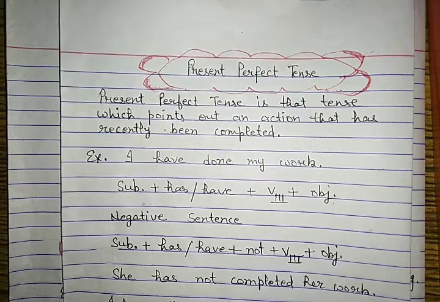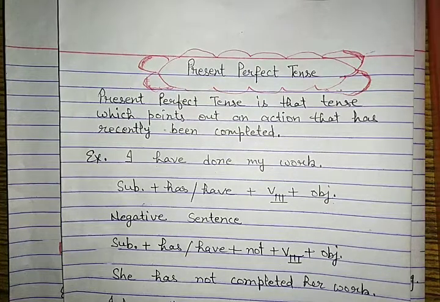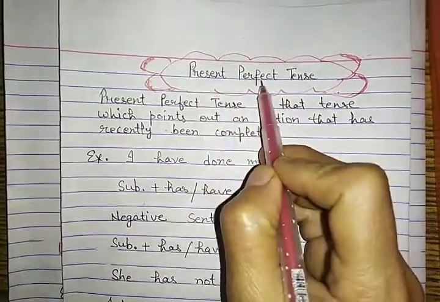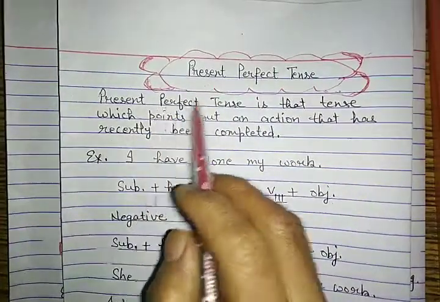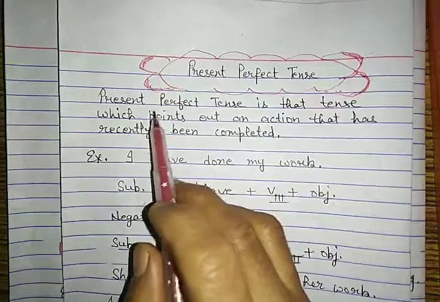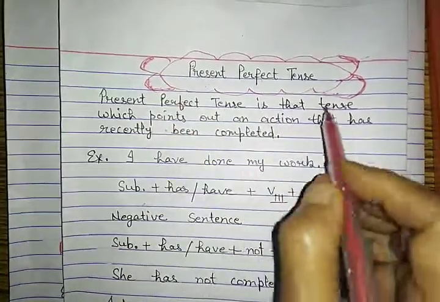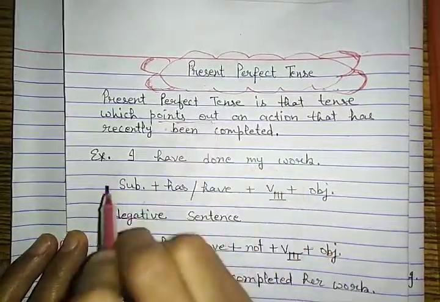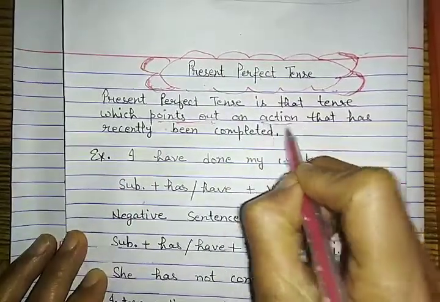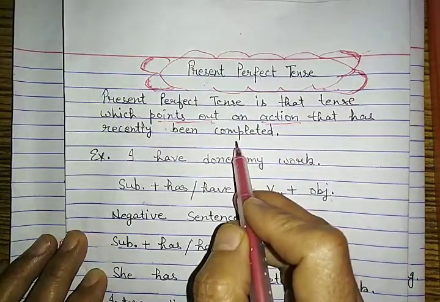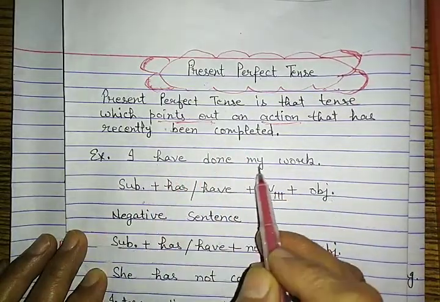Hello students, in our last lecture we studied present continuous tense and today our topic is present perfect tense. So first of all we will come to know what is present perfect tense. Present perfect tense is that tense which points out an action that has recently been completed. For example, I have done my work.